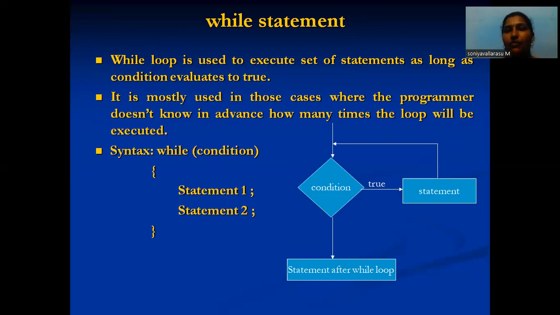The syntax of the while statement is while and the condition, and inside the loop, statement 1 and statement 2. This is the while statement syntax, and now the flow chart: if the condition is true, execute the statement until I reach the destination; otherwise, go to the next statement after the while loop. So this is the while statement.